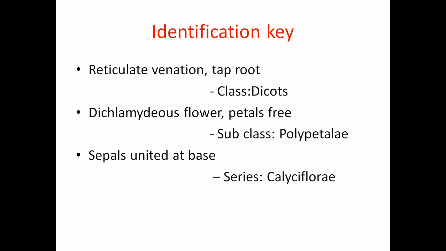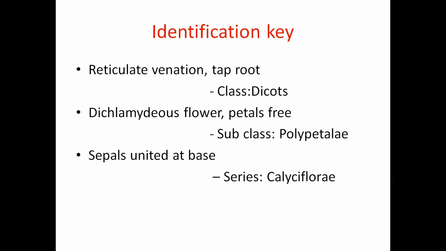Now we see the identification key, based on the important characters by which it is classified. Based on the venation: there are different kinds of venations, like parallel venation and reticulate venation. Reticulate venation is the characteristic feature of the dicots, and parallel venation is the characteristic feature of the monocots.